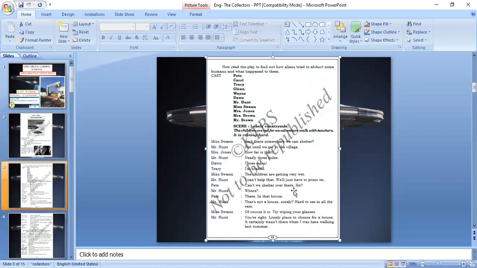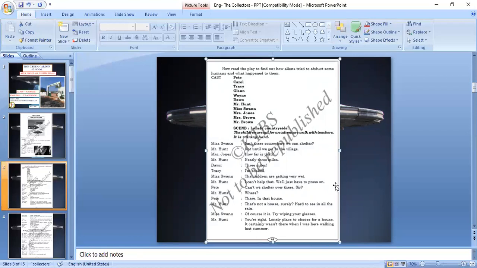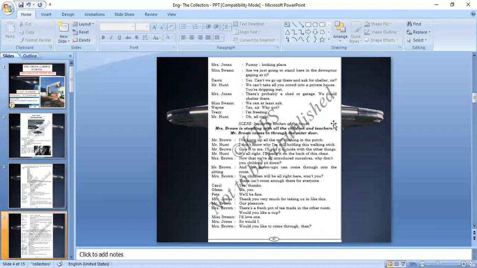Pete: Can't we shelter over there, sir? Mr. Hunt: Where? Pete: There, in that house. Mr. Hunt: That isn't a house, surely. Hard to see in all the rain. Miss Swan: Of course it is. Try wiping your glasses. Mr. Hunt: You are right. Lonely place to choose for a house. It certainly wasn't there when I was here walking last summer. Mrs. Jones: Funny looking place. Miss Swan: Are we just going to stand here in the downpour gaping at it?